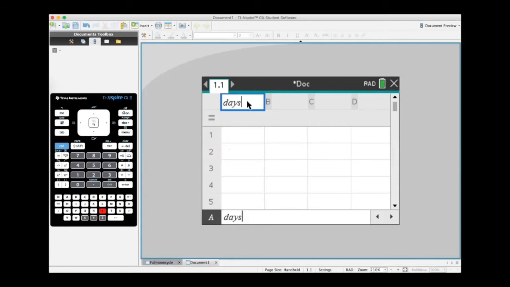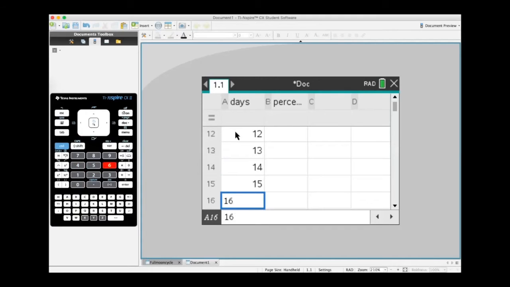Then we have to type out our x-axis, which is days, and y-axis, which is percentage. For the x-axis column, we have to plug in numbers from 1 to 60 because the sum of the number of days in February and March is 60. For the y-axis column, we should plug in the percentage of the volume of the moon according to the picture that Jake has sent to us.